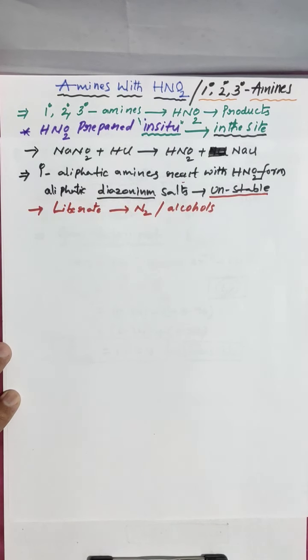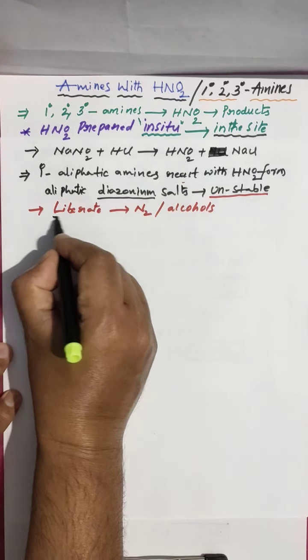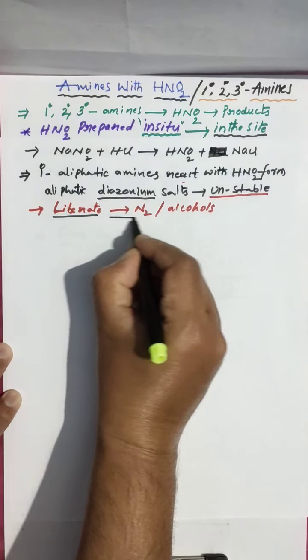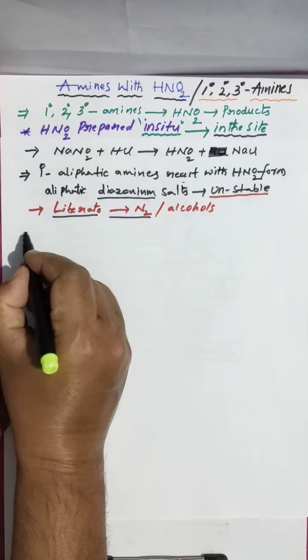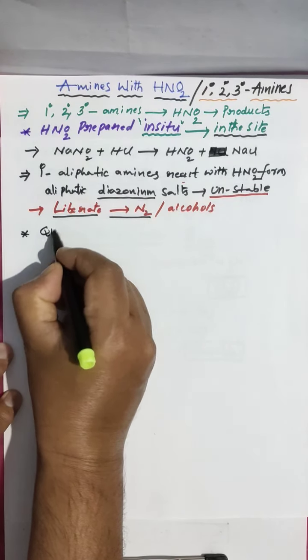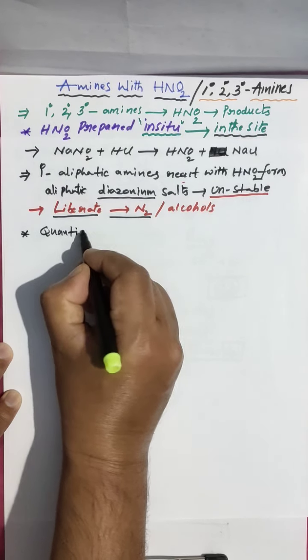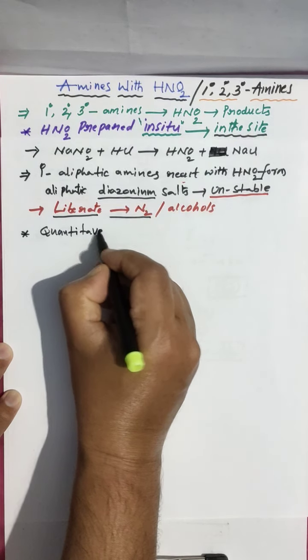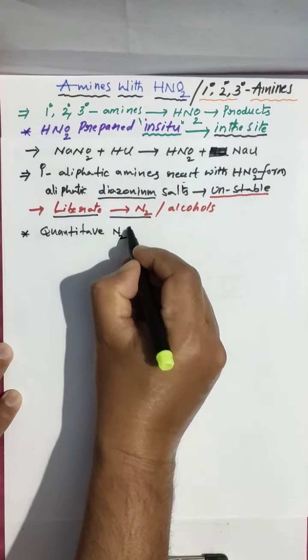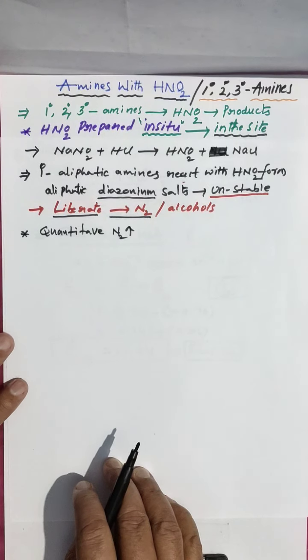Here nitrogen gas is liberated quantitatively, a particular amount.